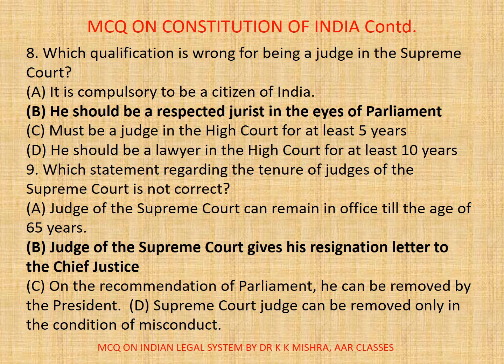Question number 9. Which statement regarding the tenure of judges of the Supreme Court is not correct? A. Judge of the Supreme Court can remain in office till the age of 65 years. B. Judge of the Supreme Court gives his resignation letter to the Chief Justice. C. On the recommendation of Parliament, he can be removed by the President. D. Supreme Court judge can be removed only in the condition of misconduct. Correct option is B. Judge of the Supreme Court gives his resignation letter to the Chief Justice.